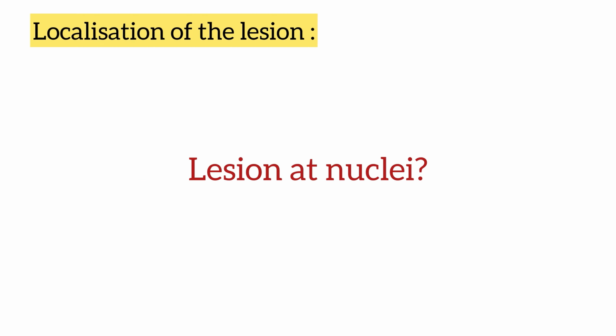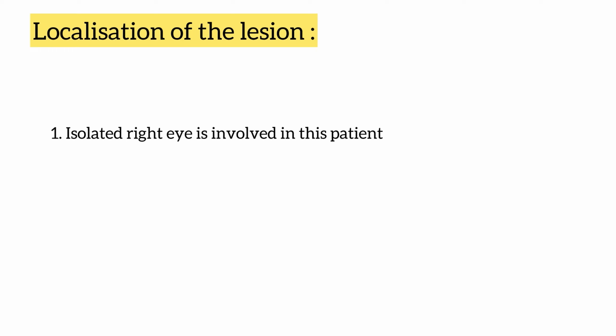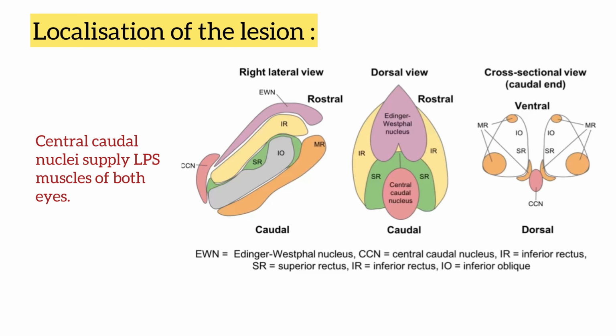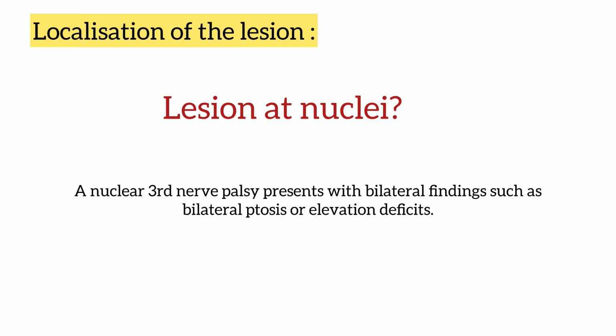Now moving on to a very important part of neurological examination, that is localization of the lesion. So after having examined this patient, where do you localize the lesion? We have seen there is an isolated right eye involvement in this patient and there is no involvement of the levator palpebrae superioris and the superior rectus muscle of the other eye. A nuclear lesion of the third nerve presents with bilateral findings such as bilateral ptosis or elevation deficits, which are absent in this patient.